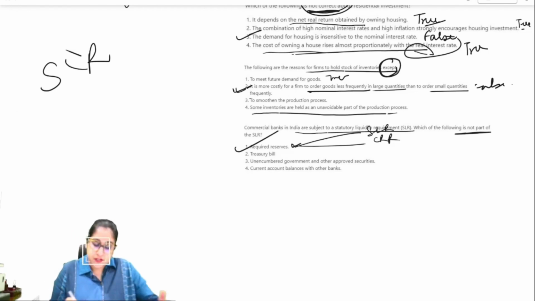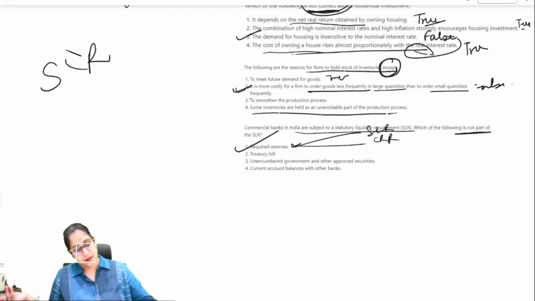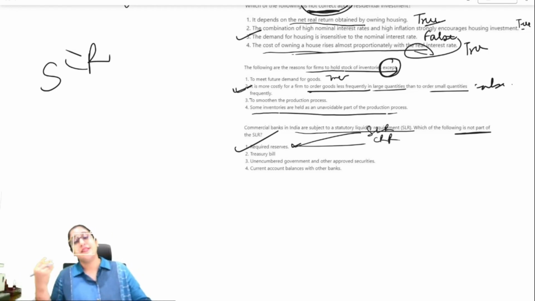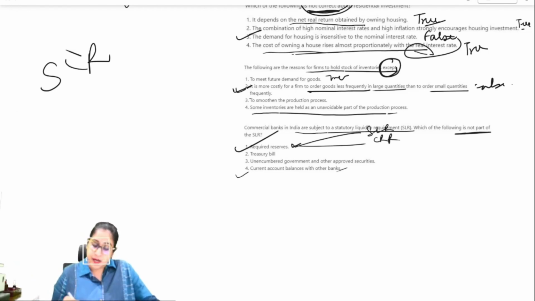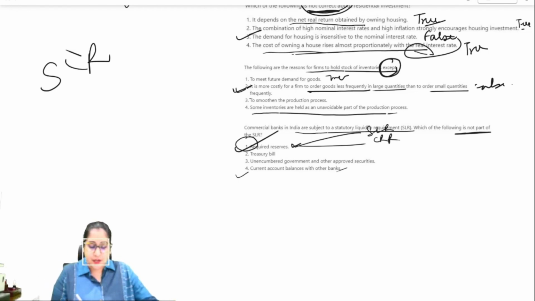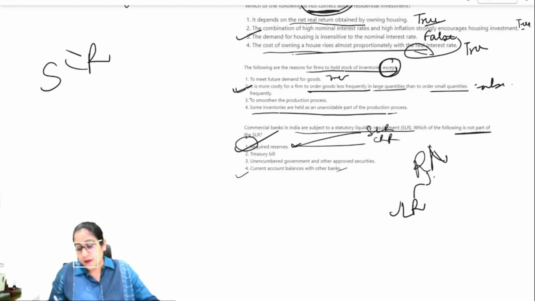Your treasury bills, asset, liquid asset, SLR. And unencumbered government and other approved securities. Yes, SLR, government securities are a part of SLR, right? And current account balances with other banks, again, SLR. So, the correct answer is required reserves simply because it can be presumed as both SLR and CRR. Rather, required reserves do include both your SLR as well as your CRR.